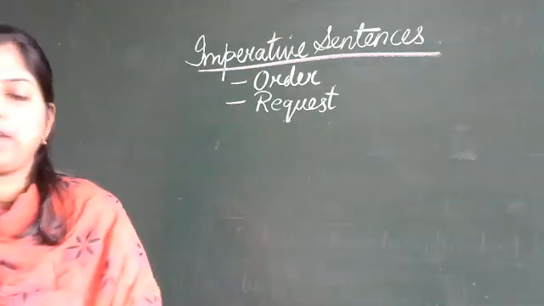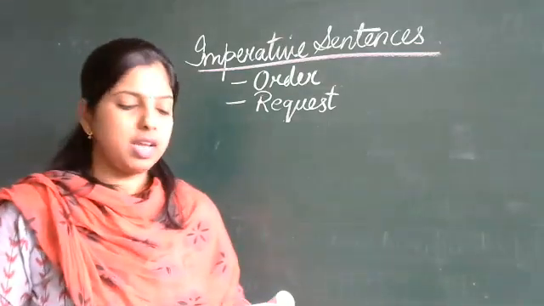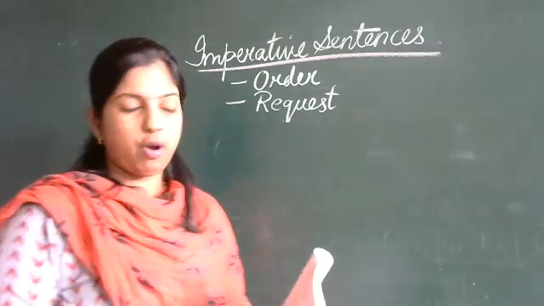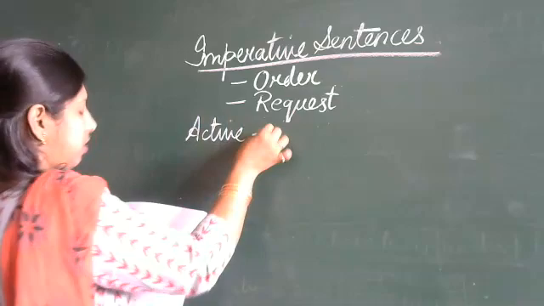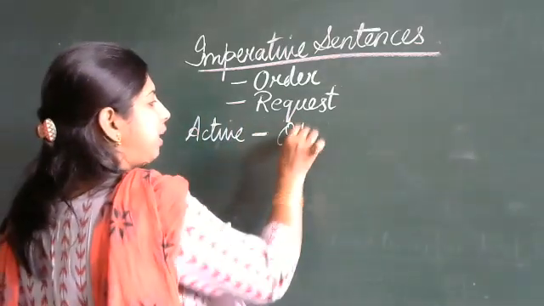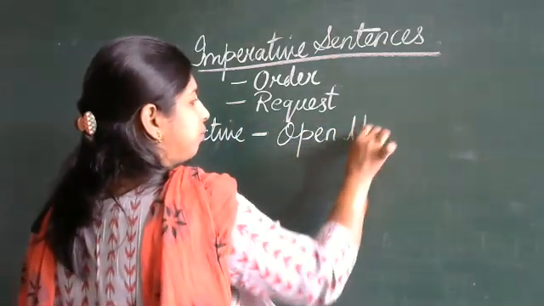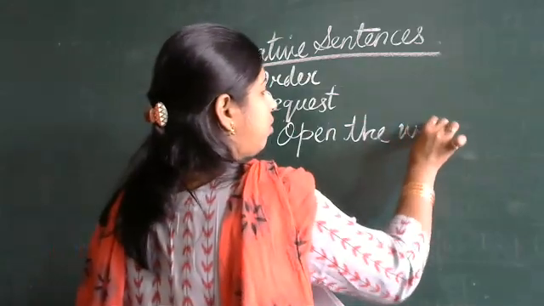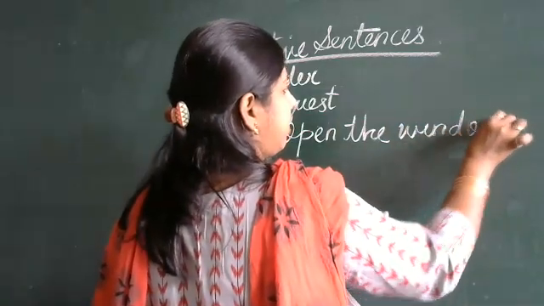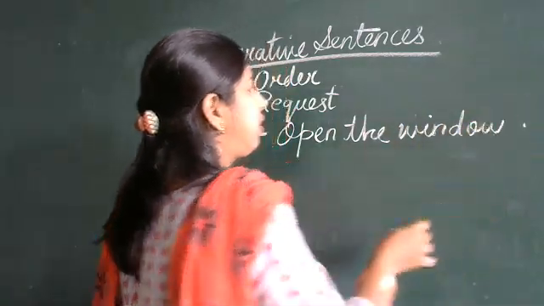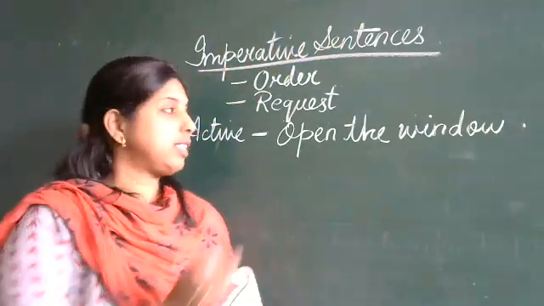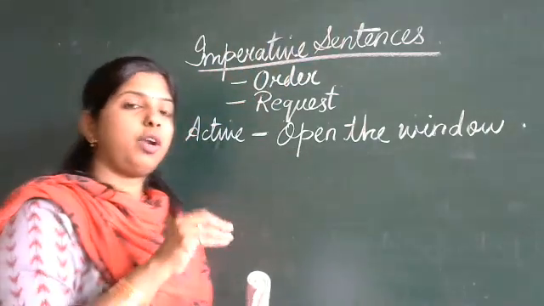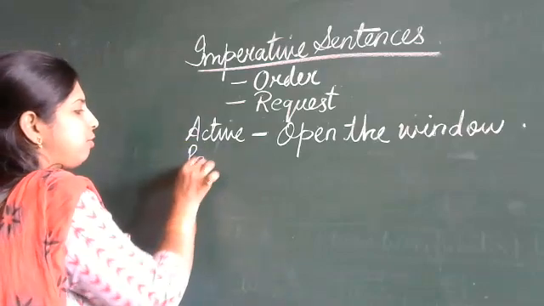Advice. Yes. Now in active and passive, just for your information, I'll brief you about this order and request. When you have a sentence in active voice, for example, open the window. What type of sentence is this? It's an order which is given, right? I'm ordering you, open the window. This is active. Now how are you going to put it into passive?